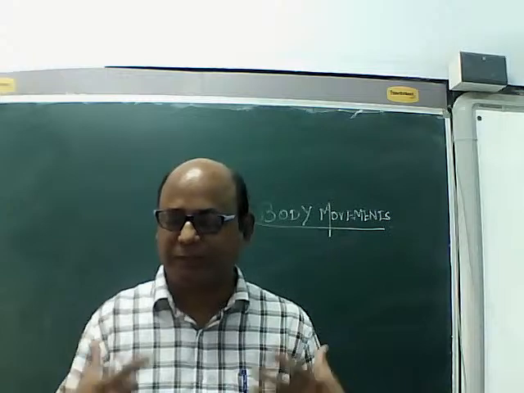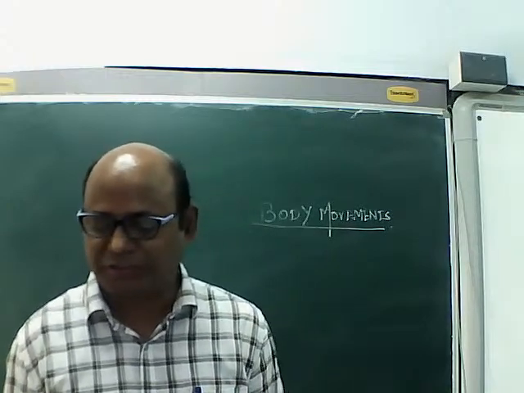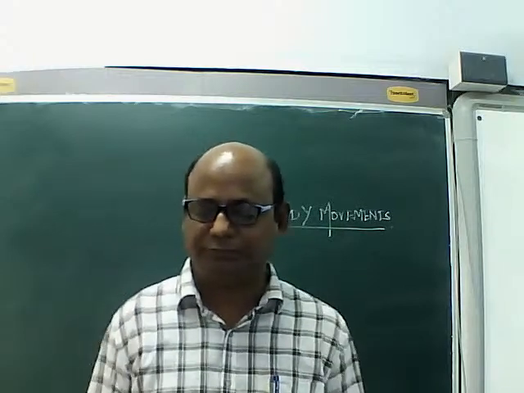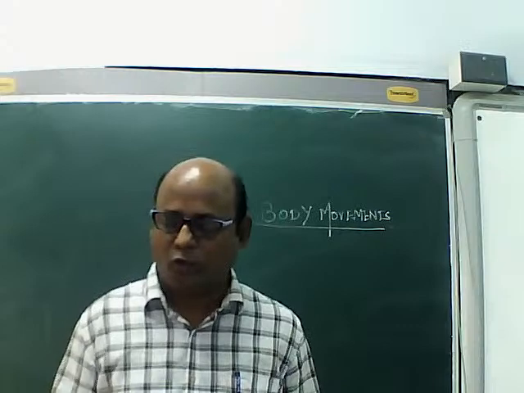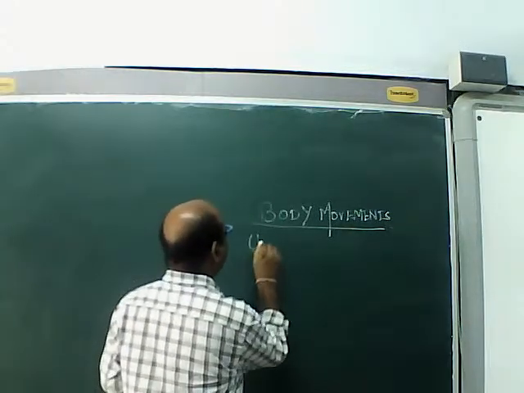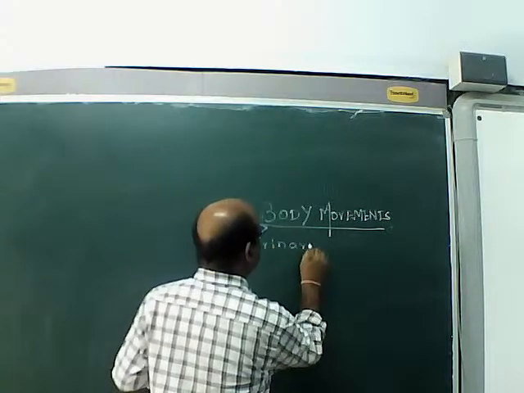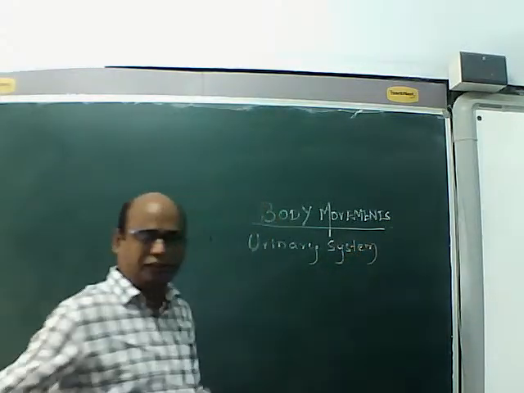Can you give some examples of body system, one by one? Start giving. Urinary system. Someone has given urinary system. Okay, I agree.